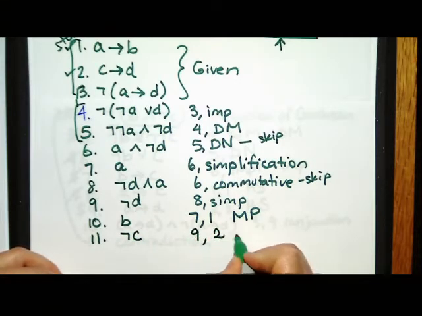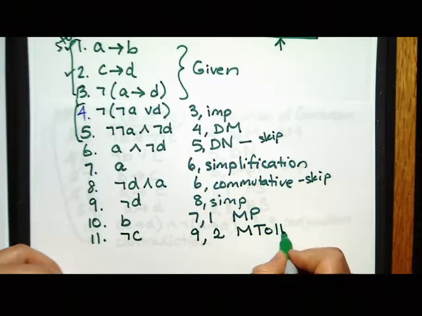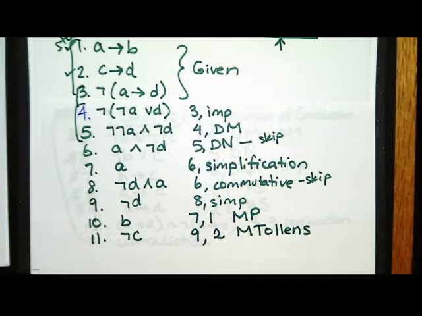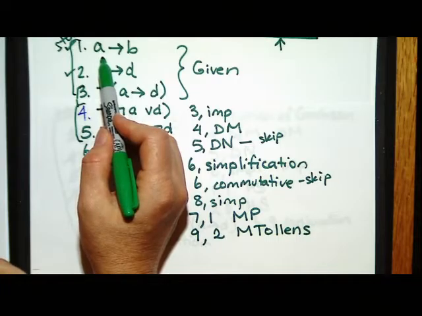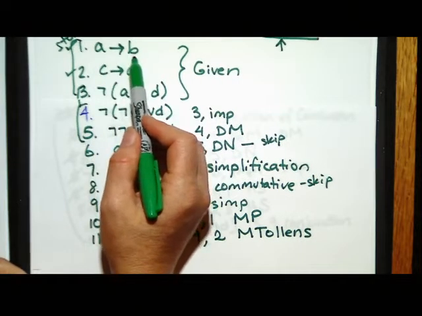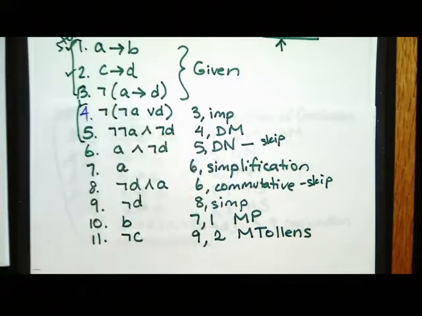So from line 9 and 2, that's a new rule we haven't talked about before, but it's called modus tollens. And it's almost like modus ponens, except in modus ponens I know something about the hypothesis, right? I know that it's true. And in modus tollens I know the conclusion is false, so therefore the hypothesis must be false. So I call modus tollens the I didn't get wet rule. I didn't get wet, so therefore it must not be raining. Okay? And the modus ponens one is the it's raining rule. Okay?